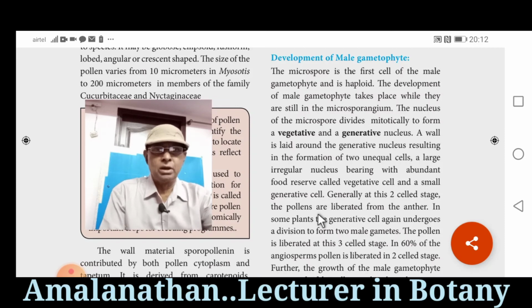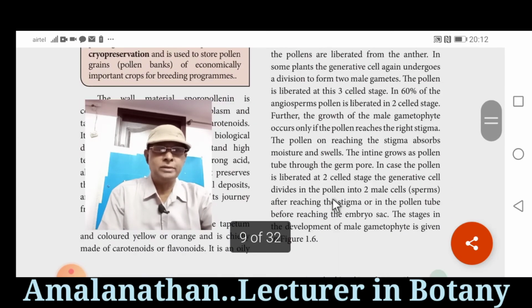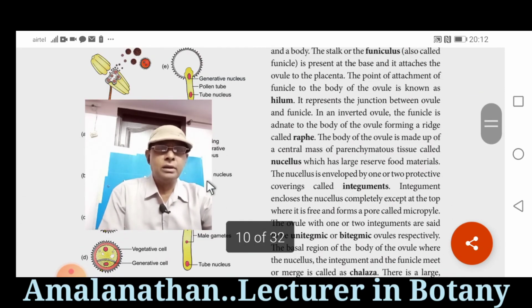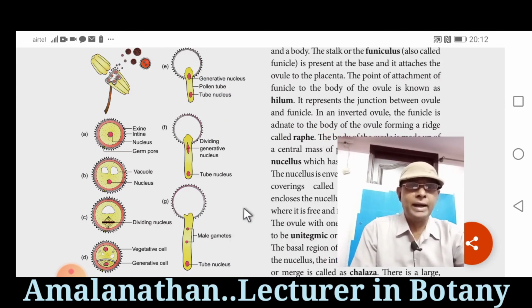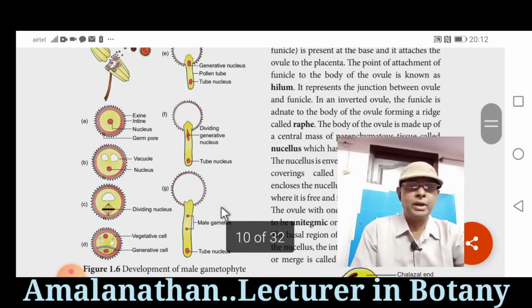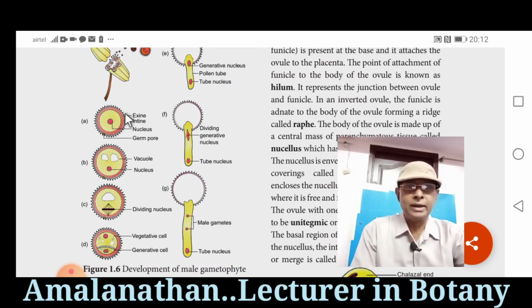So that is the development of male gametophyte. The development of male gametophyte is given as a diagrammatic structure. This is the development of male gametophyte. This is the pollen grain. Pollen grain has outer wall exine, inner wall intine, and centrally there is a nucleus present, and also some of the vacuole can be seen.